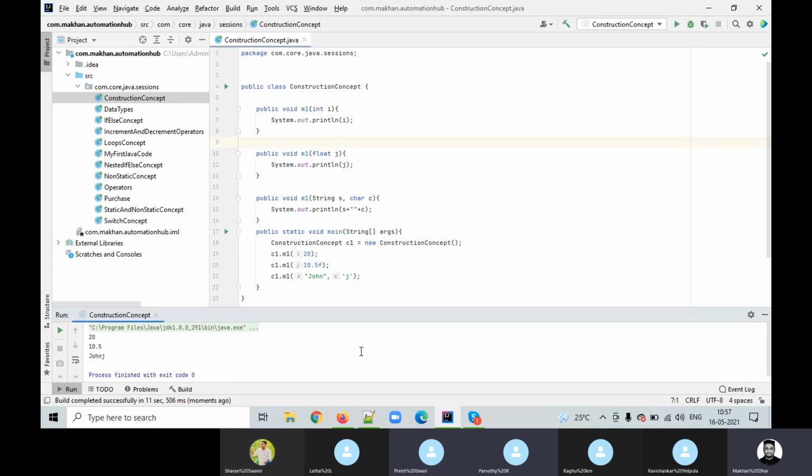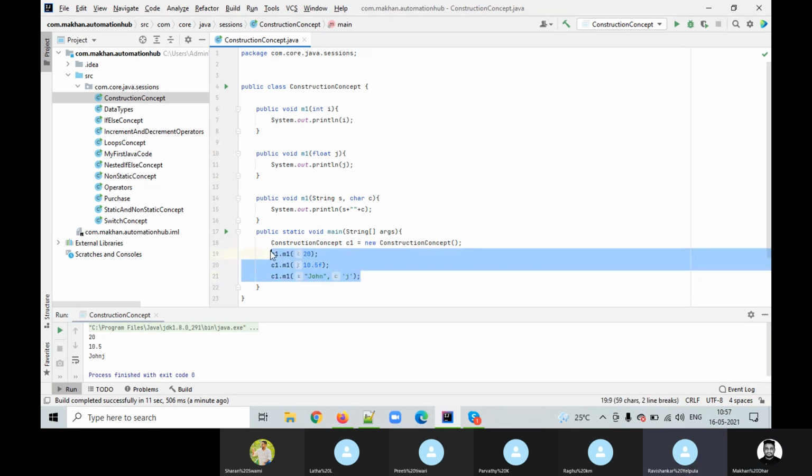Ravi, so here the method name is the same everywhere. That's why it is called overloading. And it calls the method based on the values we are passing, right? The int, float. Yeah, absolutely right. Whatever she said is absolutely right.